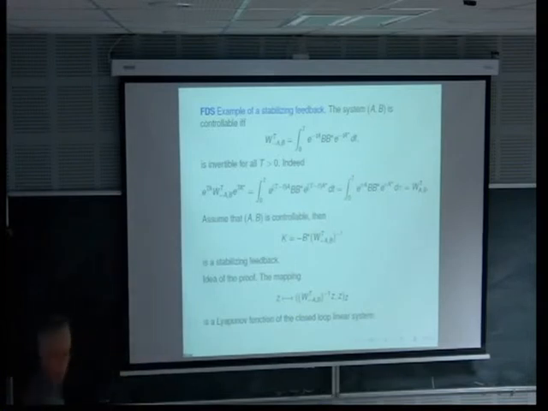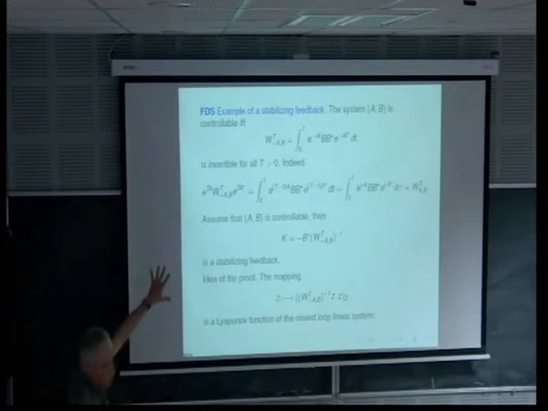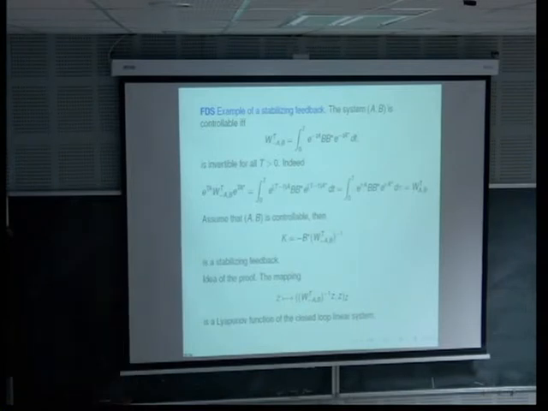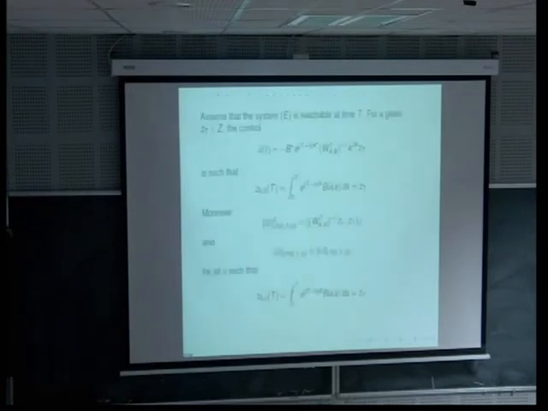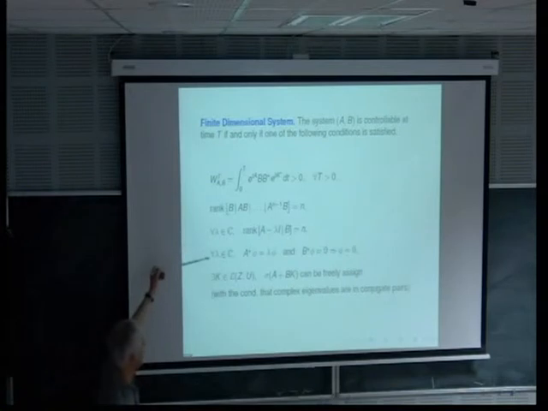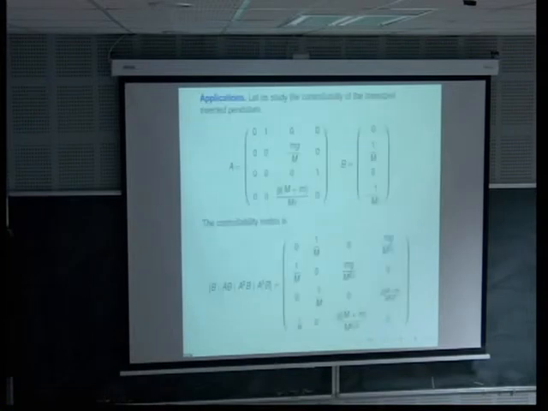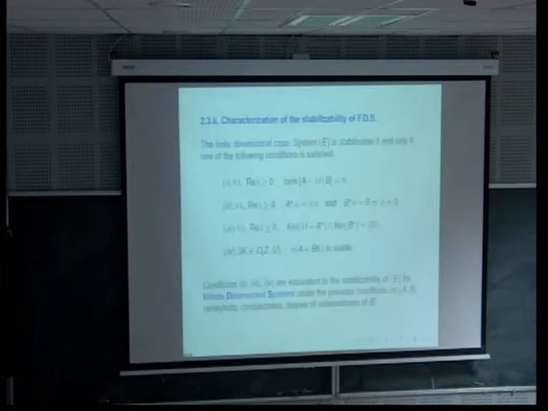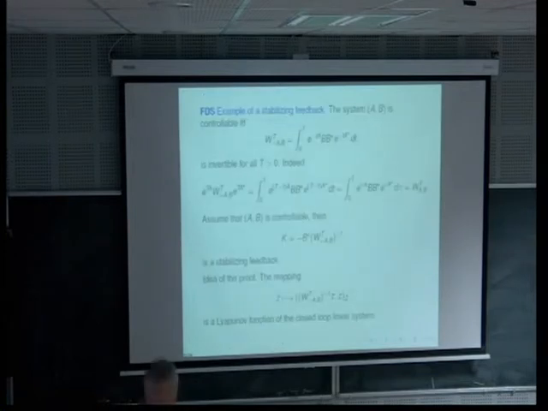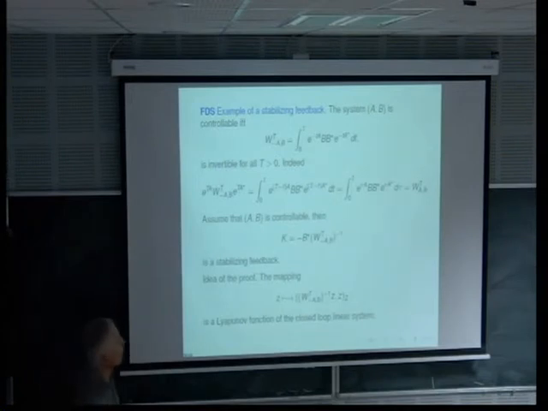It means that they have the same eigenvalues, and for the question of controllability, we have seen that if it is satisfied for the pair A, B, it will be satisfied for the pair minus A and B. Okay.